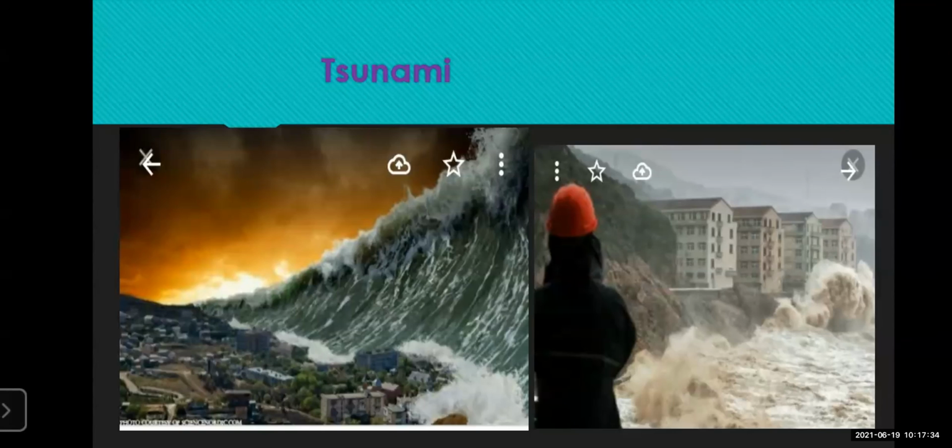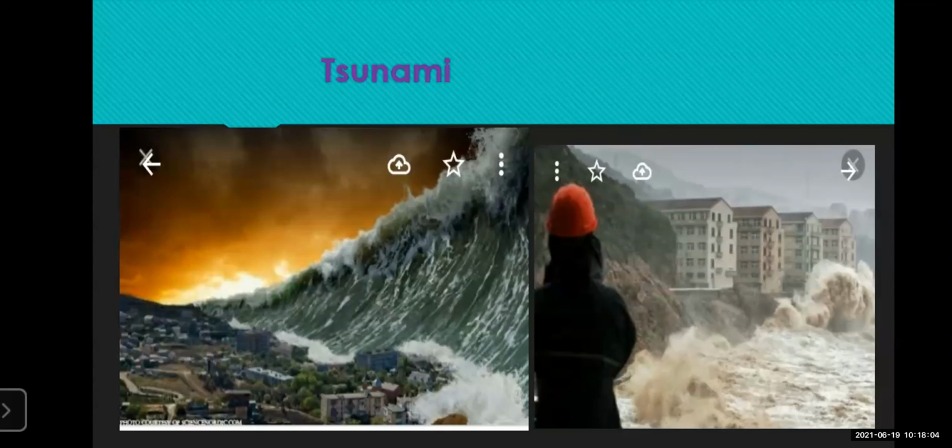So tsunami is also a type of pressure, similar to the earthquake, which is released from inside the ocean due to the rubbing of the tectonic plates, and this is called the tsunami. Now one more thing you have to remember: in 2011 there was an earthquake with tsunami in Japan.